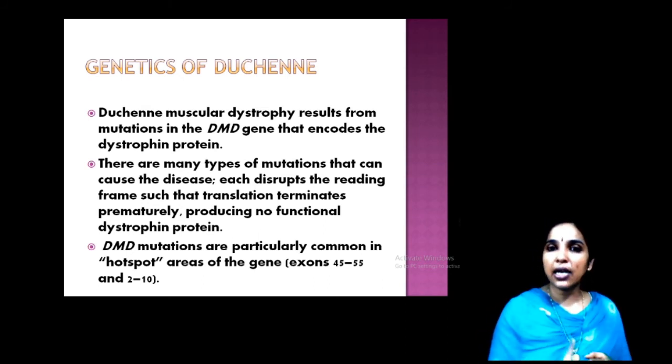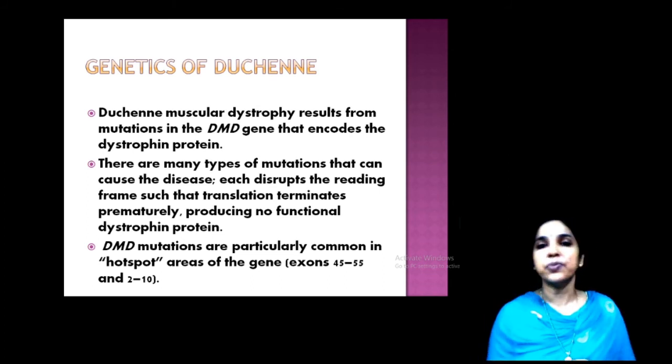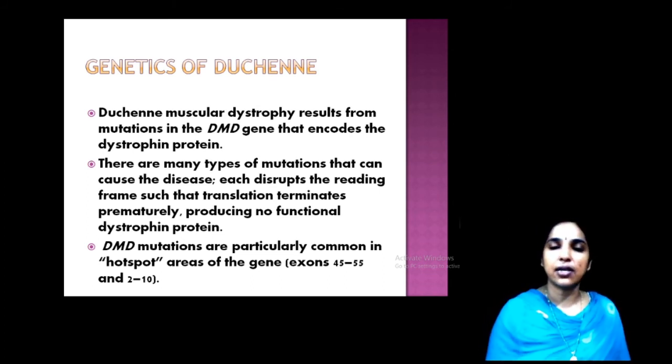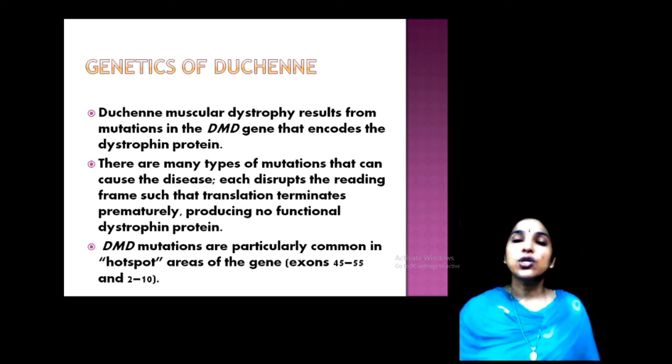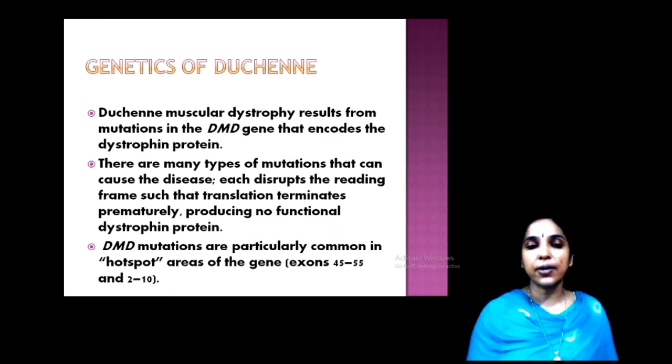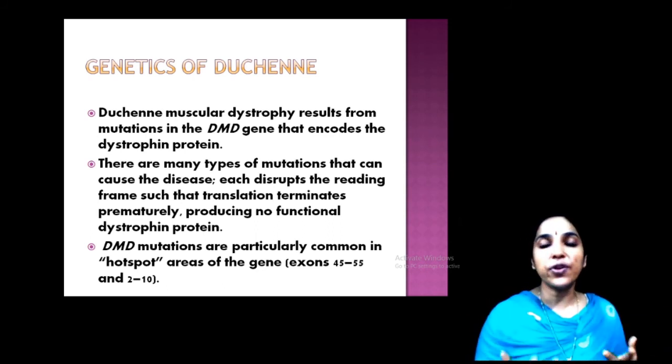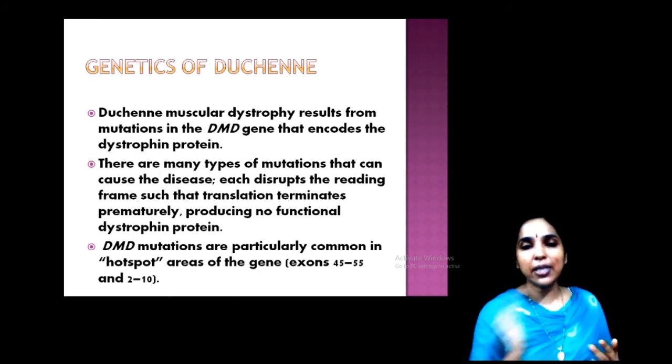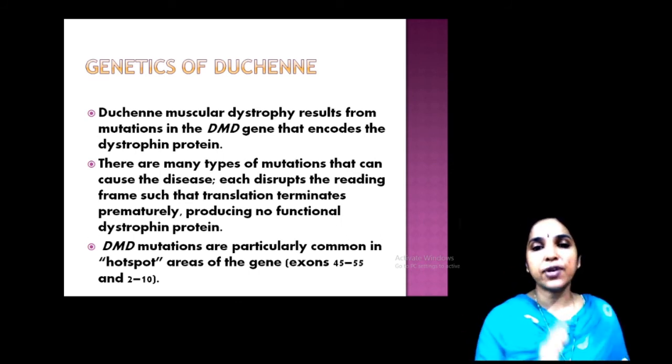There are different types of mutation that can cause the disease. It disrupts the reading code frame, the translation, you know, how it is translating into amino acids. So that code dysfunction terminates the process of formation of dystrophin protein. So there is premature termination of translation.